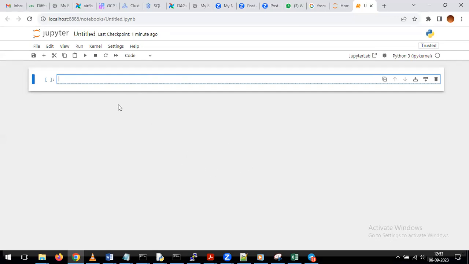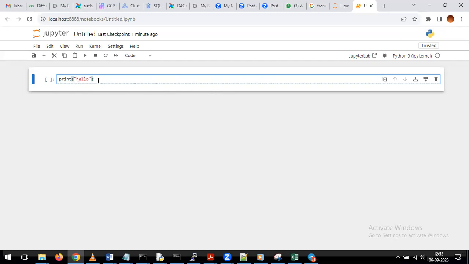Okay. Now in this window, we can run any kind of commands, and I'm showing you some sample commands. Basic command, I'm giving print of hello. This is one of the commands we already ran from the IDLE. Now the same command, if you want, we can run from here also. This we can call a cell.